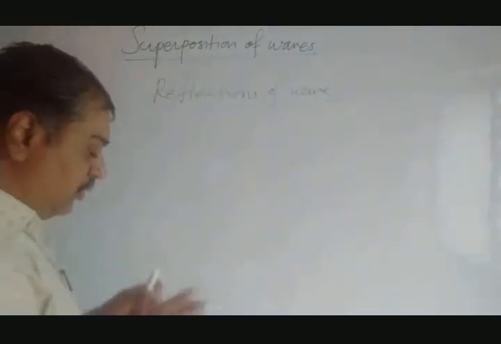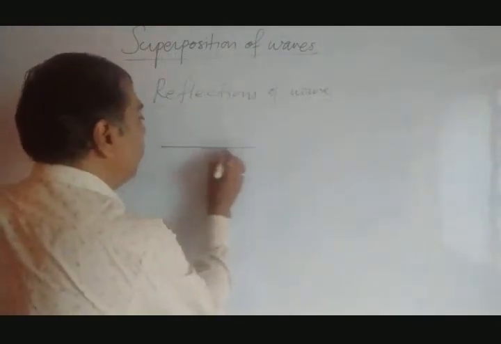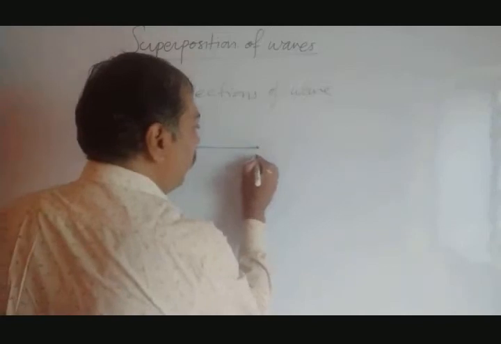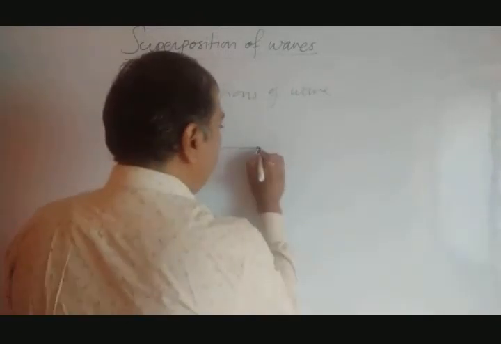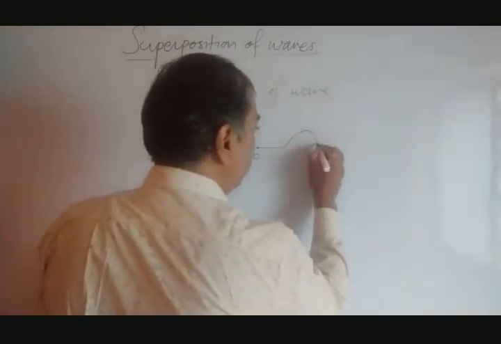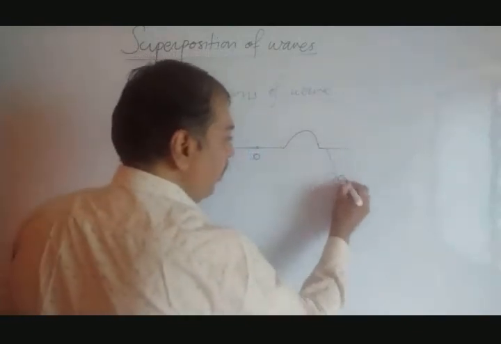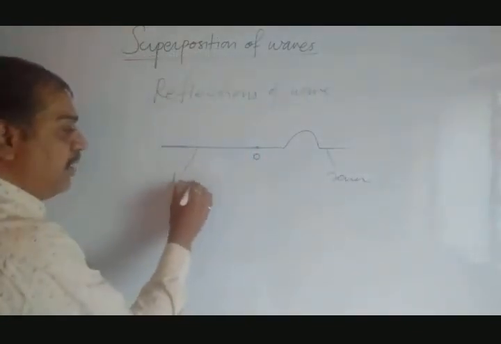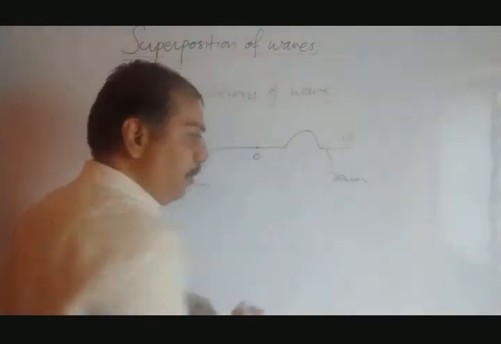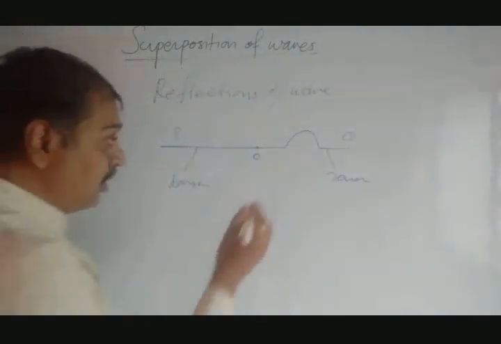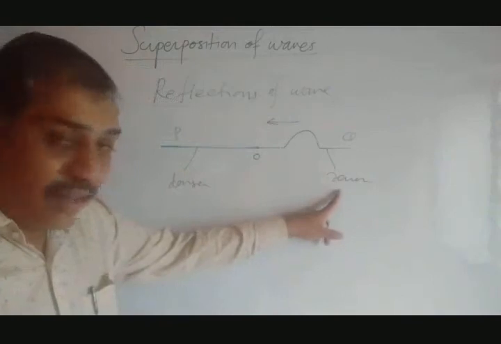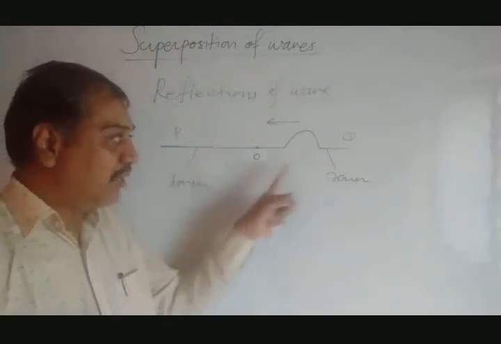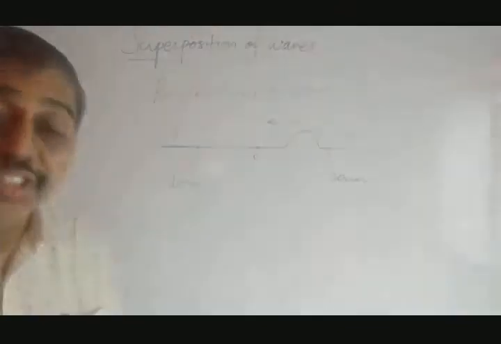Let's see. Suppose we are coming in the opposite direction. The first larger dimension string remains as it is. This is the point O. Then afterward, there is the smaller dimension string, which is said to be the rarer medium, and it will create a crease like this. So this would be rarer, this would be denser, this would be P, this would be Q. Now see what we are going to take. The wave is coming from Q to P now. Q to P means rarer to denser. The crease would be reflected as a trough.